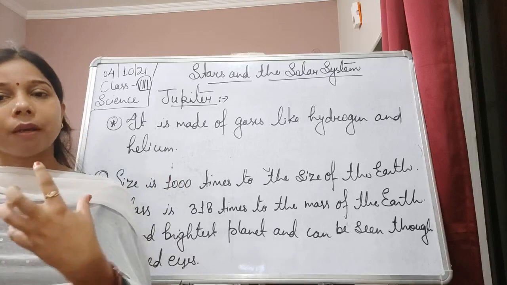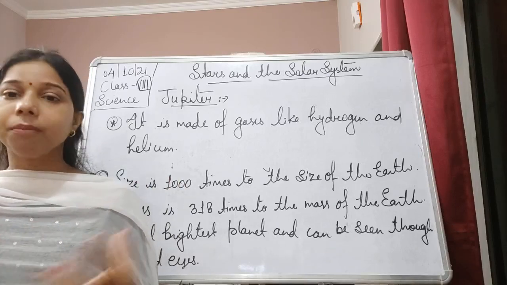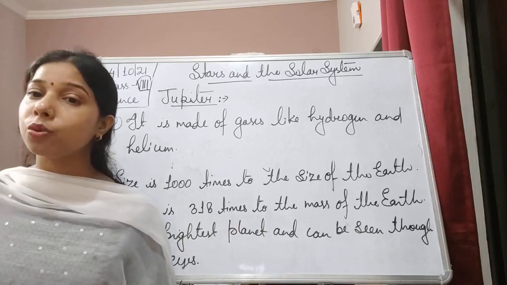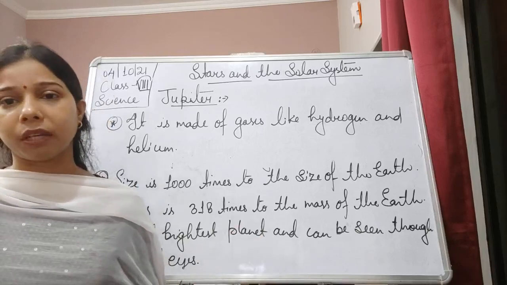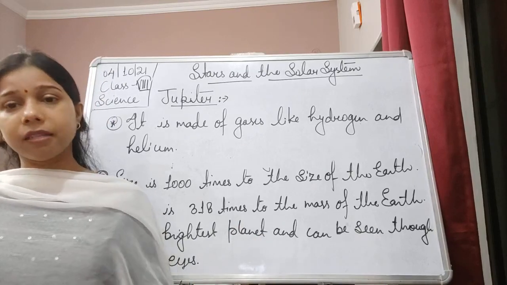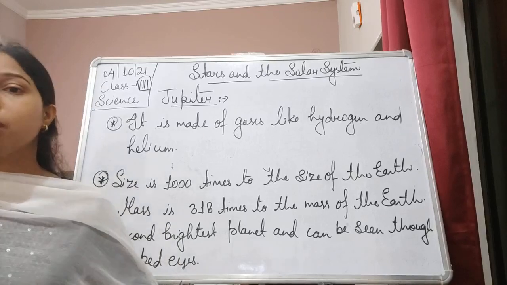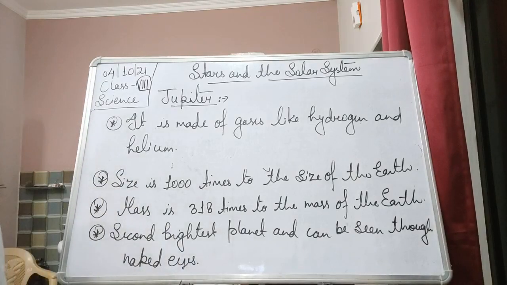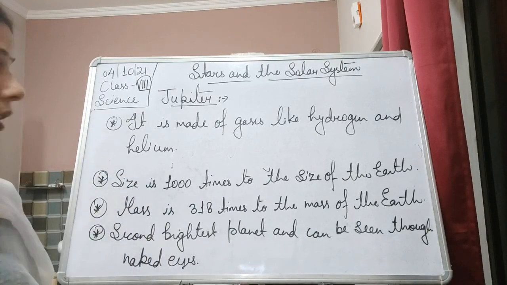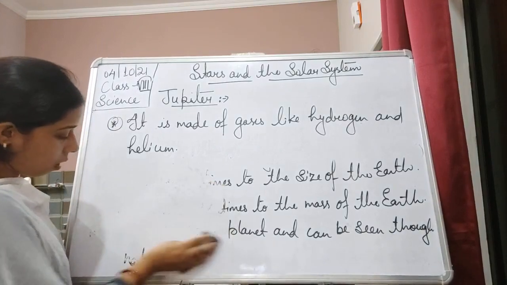The period of revolution is the time it takes to complete one revolution. The time it takes to complete one rotation is the period of rotation. So for the period of rotation it takes less than 10 hours, and in the case of the period of revolution, it takes about 4,331 days to complete one revolution around the sun. Okay, so let us see the period of rotation and revolution also.